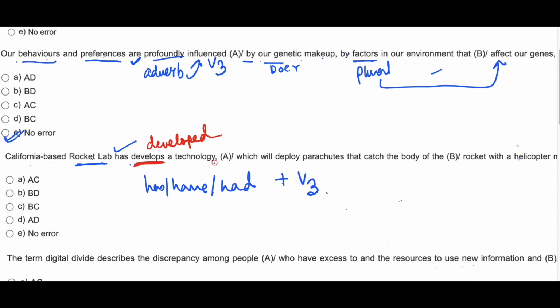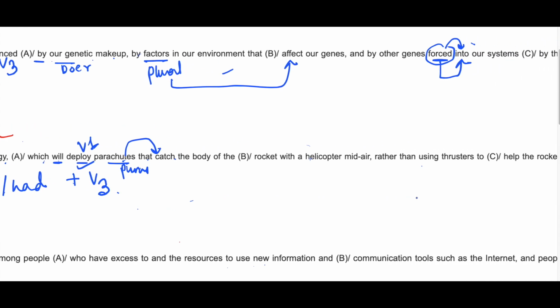Has developed a technology which will, this technology will plus V1, so this is correct, which will deploy parachutes that catch. Parachutes plural and that's why plural verb catch. Okay, catch the body of the rocket with a helicopter mid-air, rather than using.